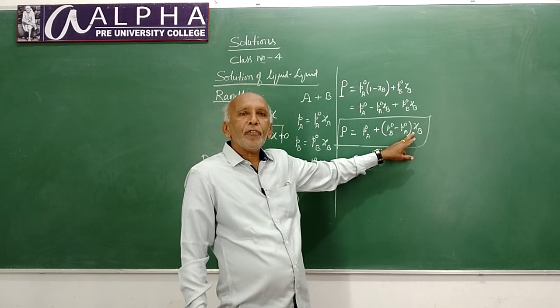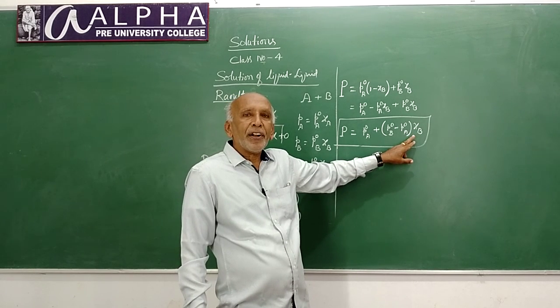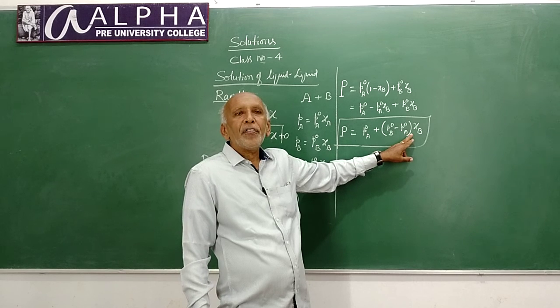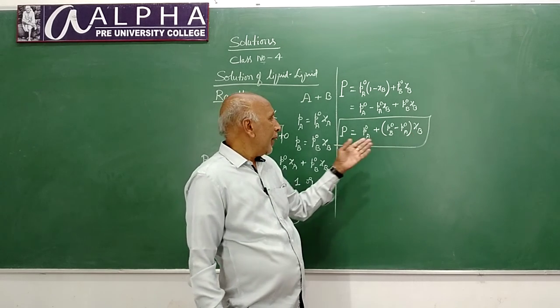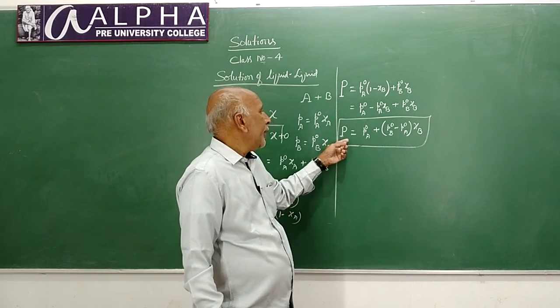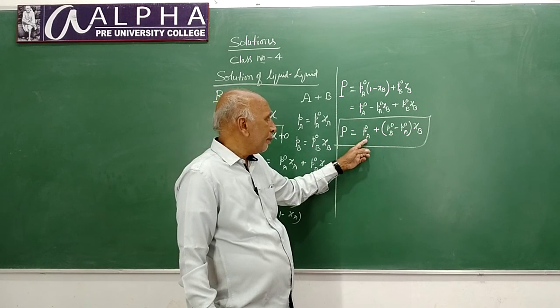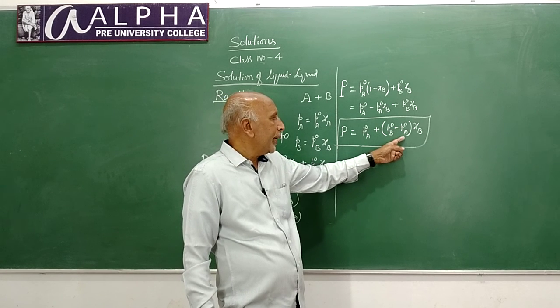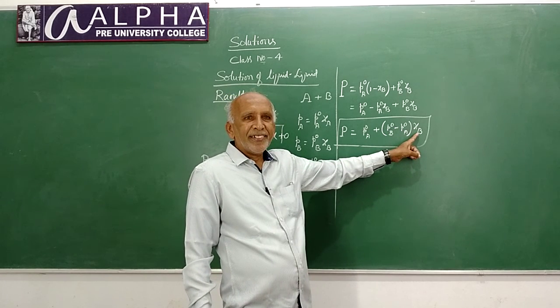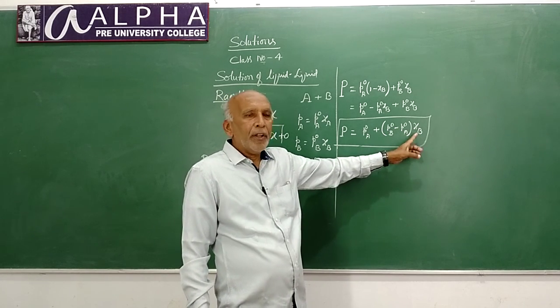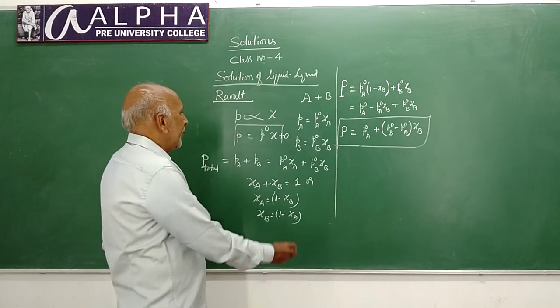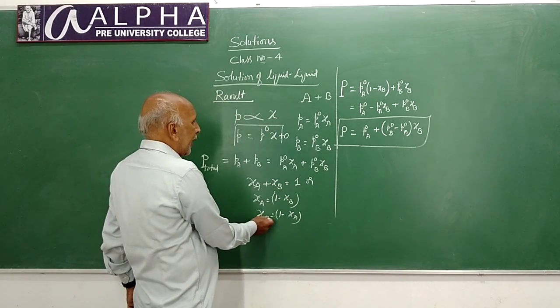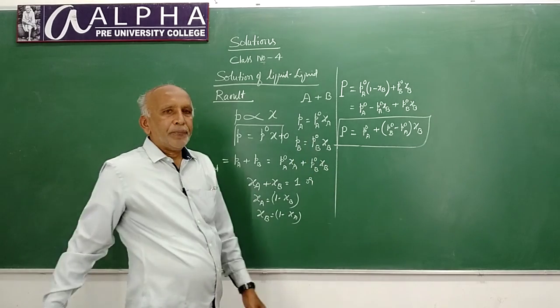It is the mole fraction of one of the constituents of the solution. Similarly, you can write P is equal to P naught B plus P naught A minus P naught B chi A. You will get that expression when you substitute the value of chi B in this expression.